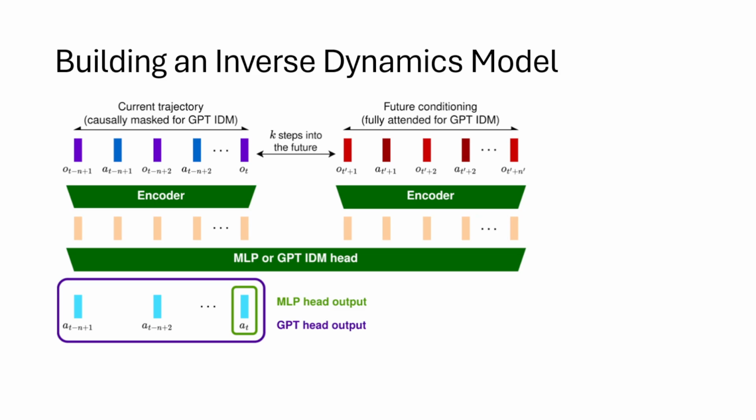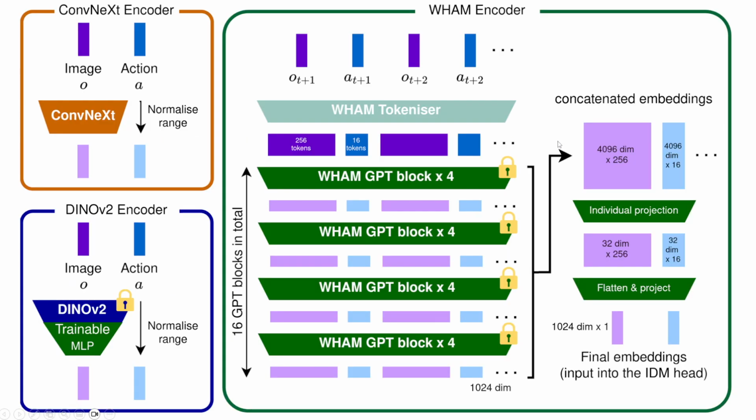We tested 3 different encoders and 2 different policy heads. For the encoders, we tried a ConvNext, which was trained from scratch, a pre-trained general purpose encoder DINOv2, and WHAM. WHAM is a world and human action model that is trained to generate diverse, persistent, and consistent gameplay sequences specifically for Bleeding Edge. For the policy heads, we used an MLP policy head or a GPT policy head, creating 6 different architectures.